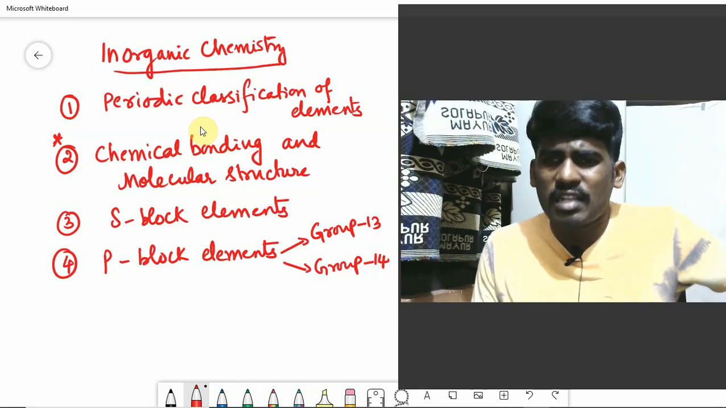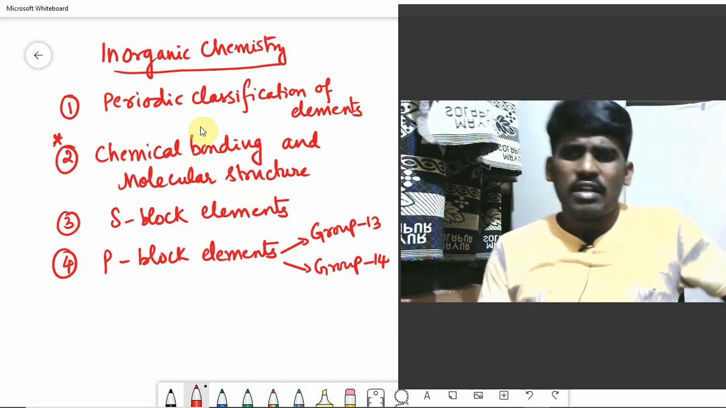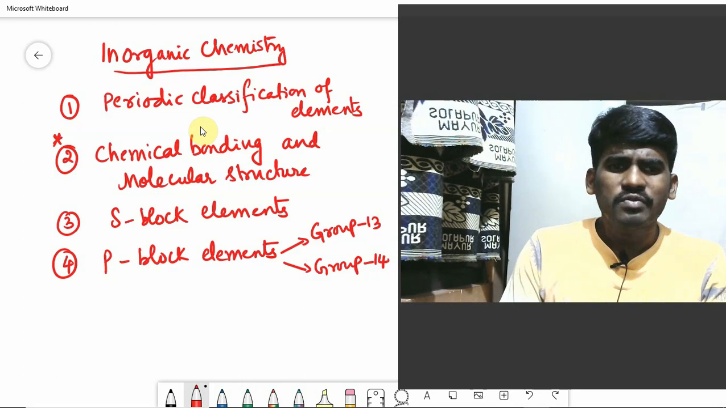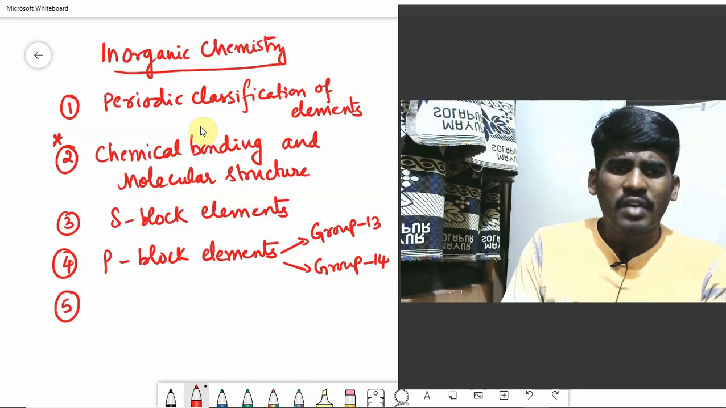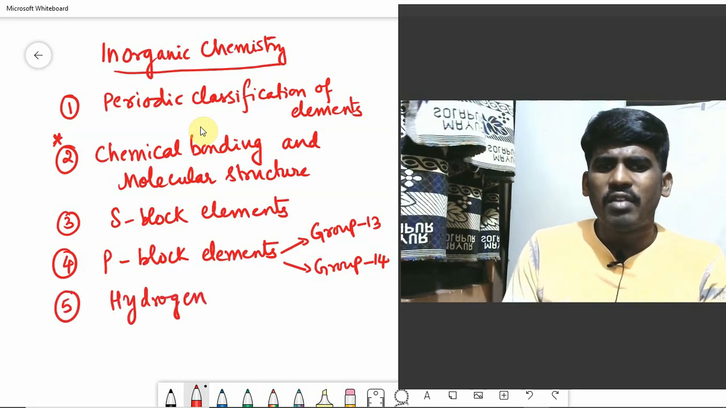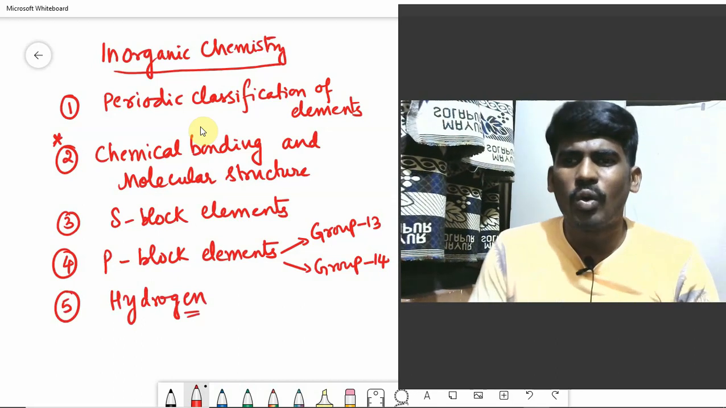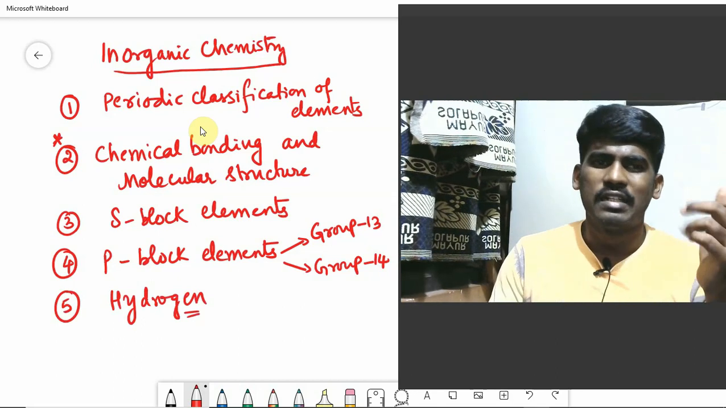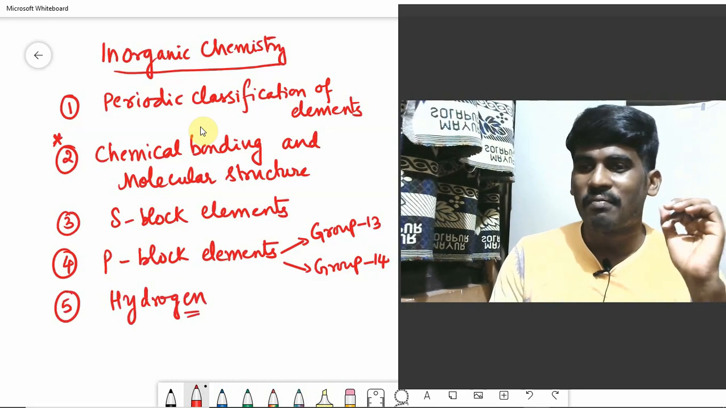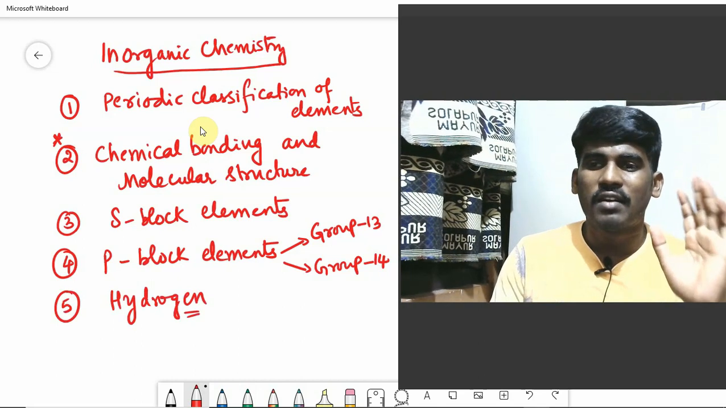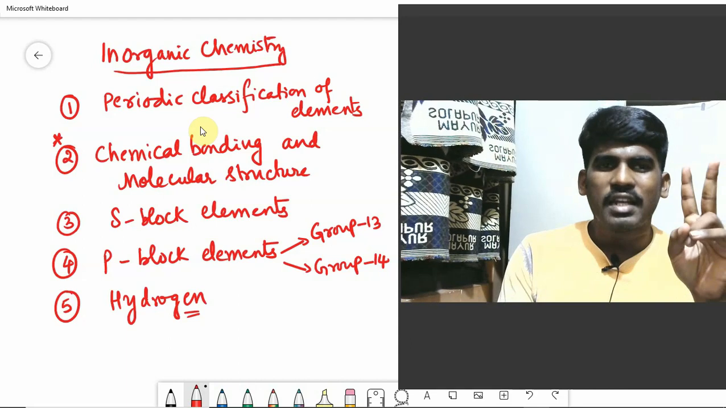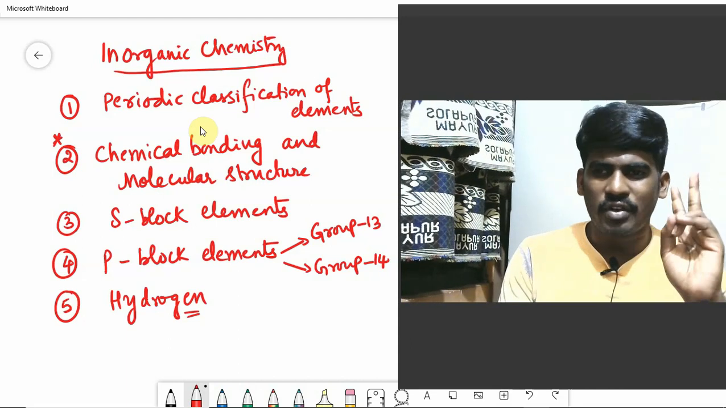But the CBSE syllabus varies a little bit. Group 15 elements have been removed from class 12, right? And as well as the fifth one, we have hydrogen. Especially we will be studying only about hydrogen. These are the chapters that will be covered under inorganic chemistry, guys. So physical chemistry is done, inorganic chemistry is also done. Is it clear for you, right?